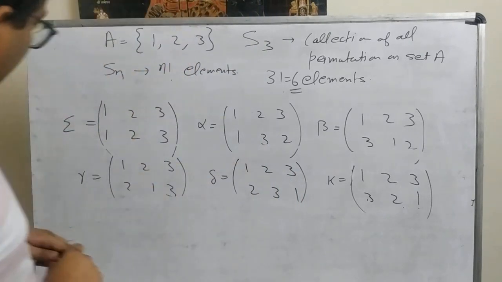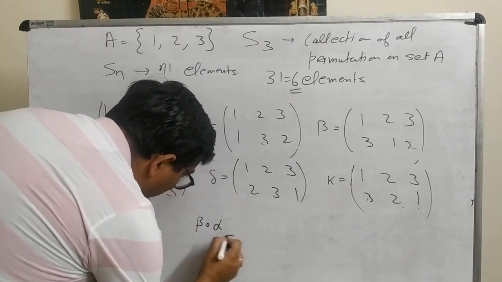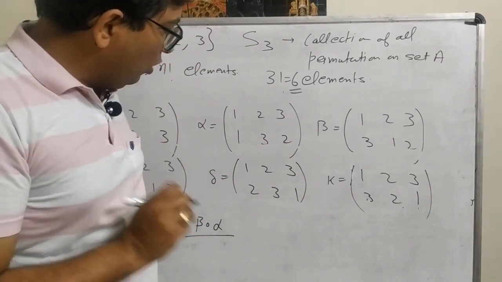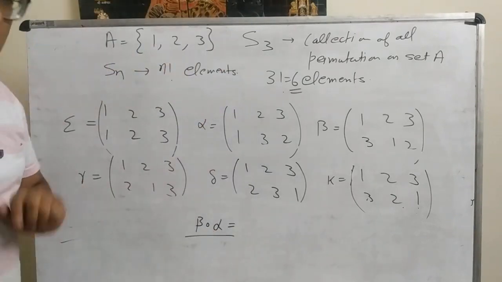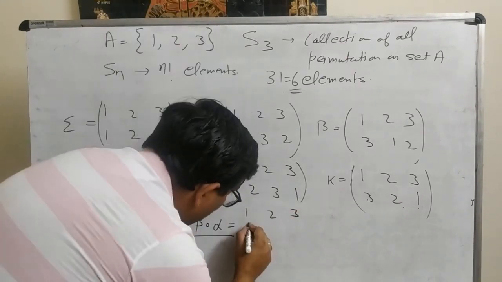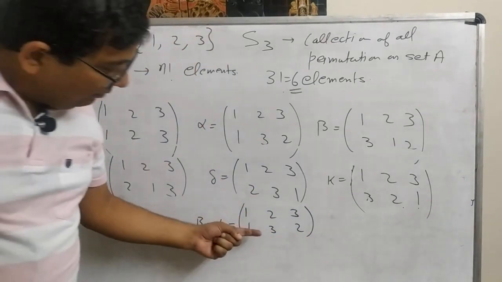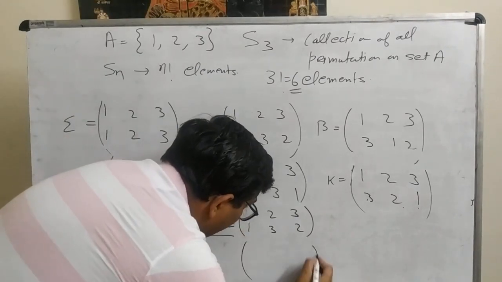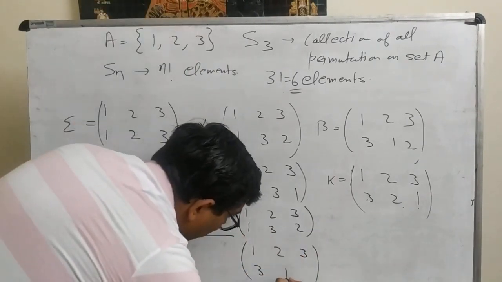So let's start. Now let us think: we want to find beta of alpha. What we want to find is beta of alpha. So how can we find it? We will write first the elements of alpha. What are the elements of alpha? It's 1, 2, 3, then 1, 3, 2. This is alpha. And below this, we write the elements of beta. Beta is 1, 2, 3 mapped to 2, 3, 1.